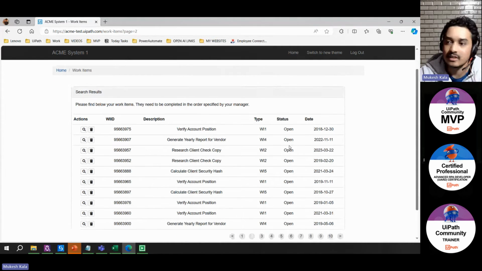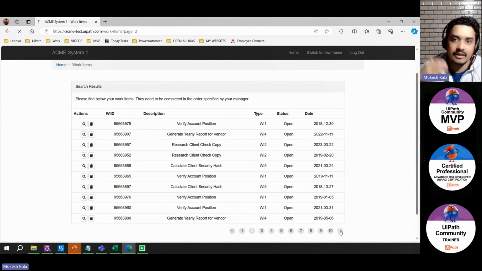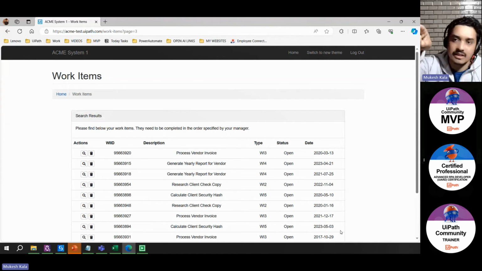So as you are seeing, it's on page number 2. Then it will go to page number 3, page number 4, page number 5. As you can see on the top URL, it is extracting this information, creating that data, and once the extraction is completed, it will simply go and write that data into an Excel sheet. I am not doing anything. All of this task is now done by the robot, right?